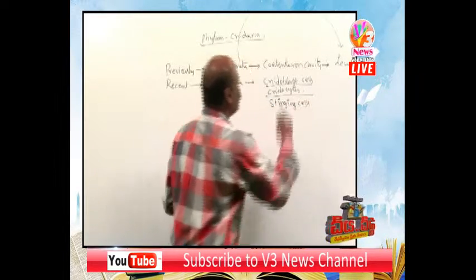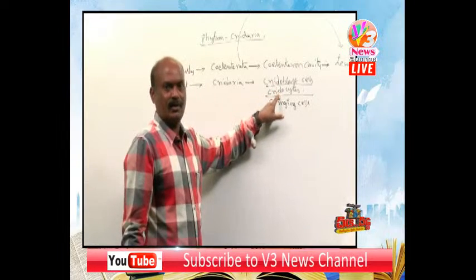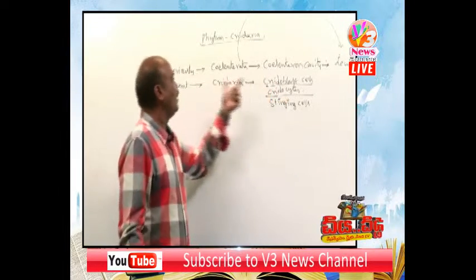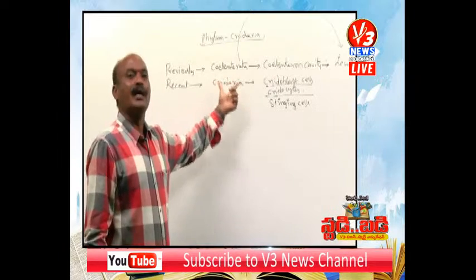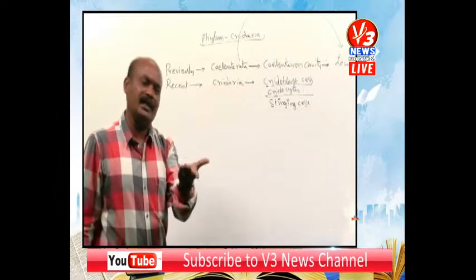So because of the presence of cnidocytes, cnidoblast cells, the name given to that group is Cnidaria.